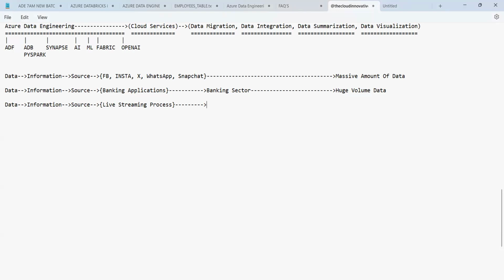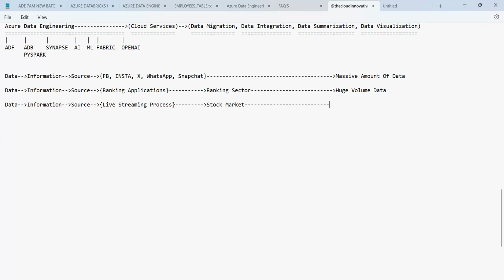For example, the stock market or share market, where you get the data on a continuous basis, and the data keeps on changing every minute. The values keep on changing every minute.